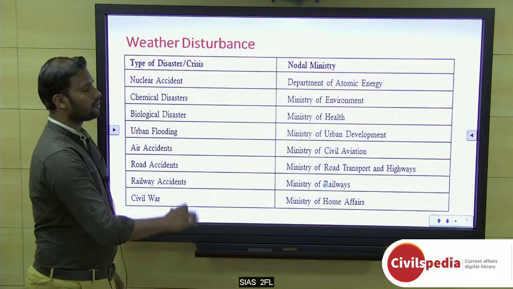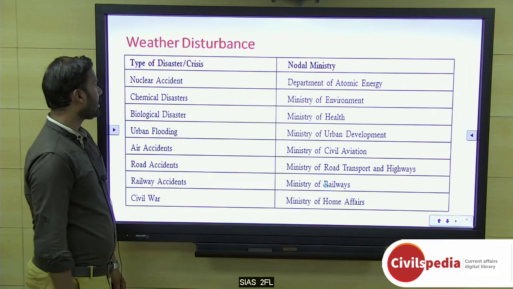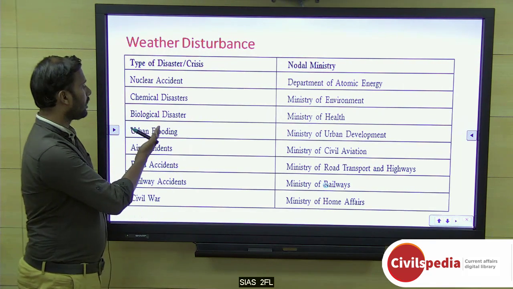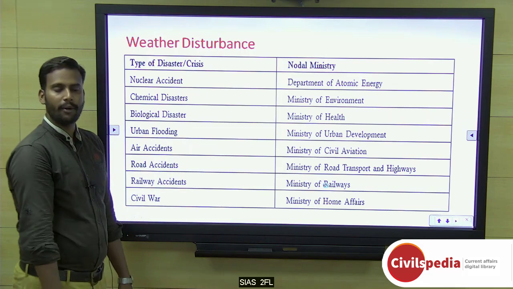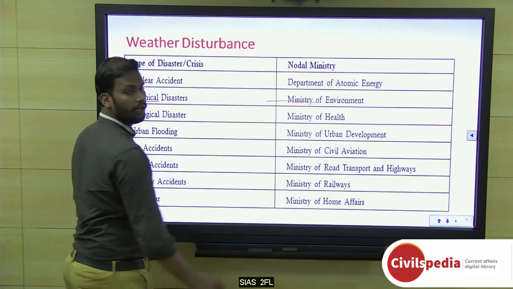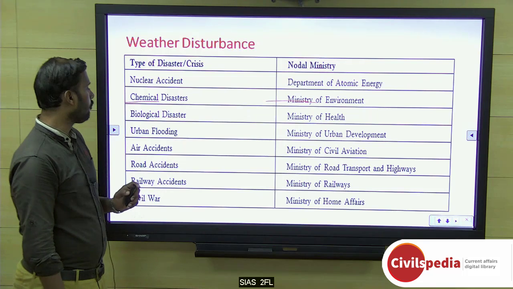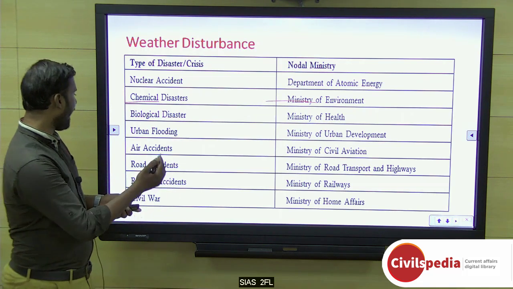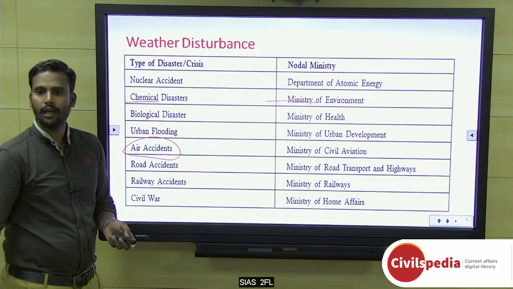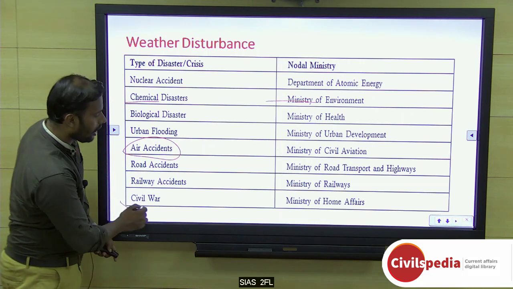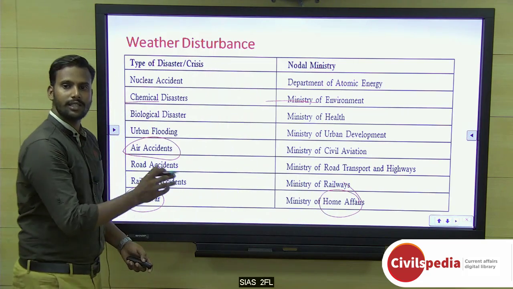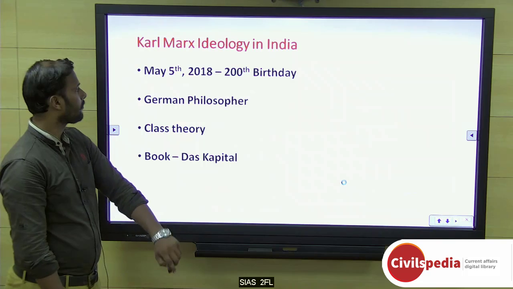So these are the nodal ministries for each and every attack. Nuclear incident, it will be the Department of Atomic Energy. Then chemical disaster, please see this, it will be the Ministry of Environment. Biological disaster, it will be the Ministry of Health. Air accident, obviously Civil Aviation. And if there is a civil war, it will be Home Affairs. So this is regarding the weather disturbance.